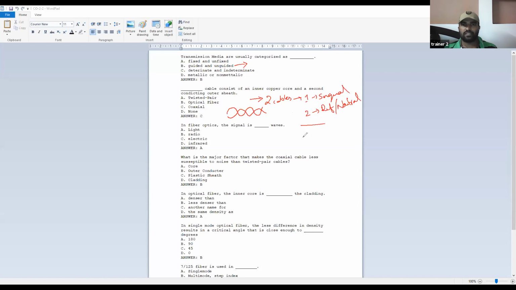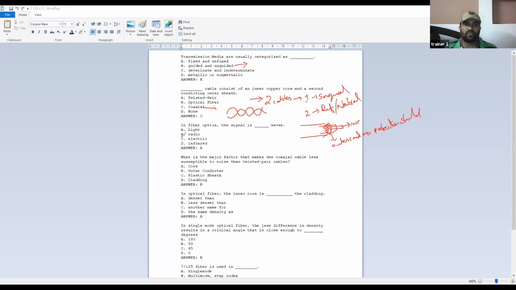If you go with coaxial cable, coaxial cable has an inner conductor. This will be covered by a plastic material, followed by that we have a mesh, an outer conductor cum protective braided mesh, which you can say is something like a Faraday cage. So the answer for this particular question is the coaxial cable. The coaxial cable contains the inner core and outer conductor as protective shield.